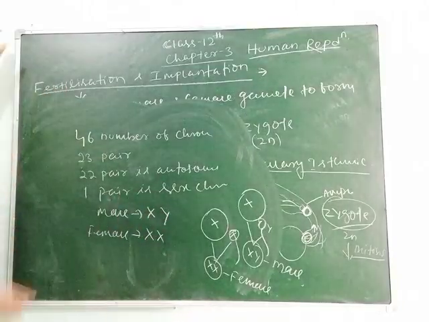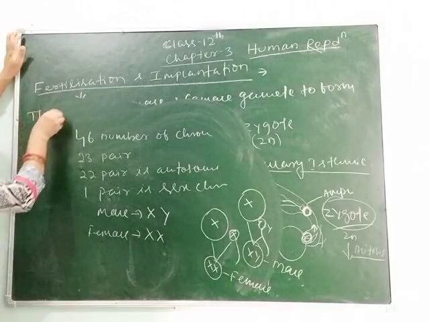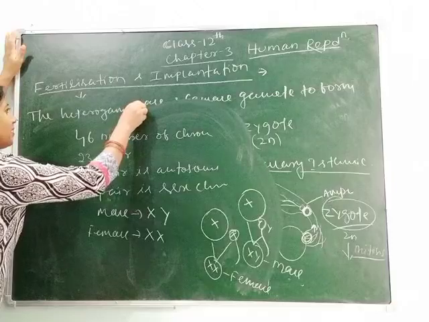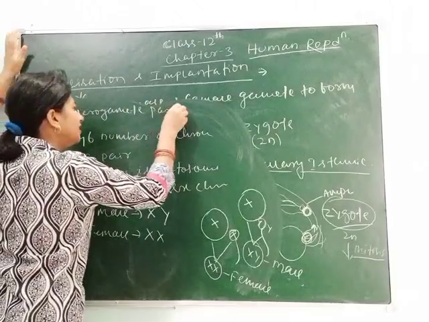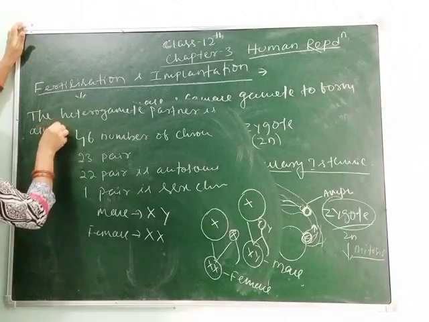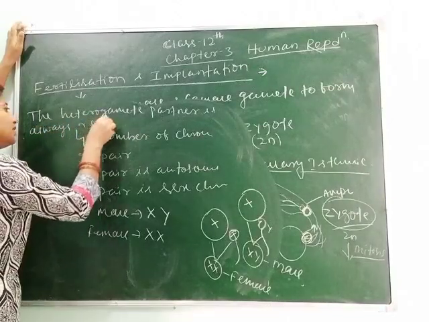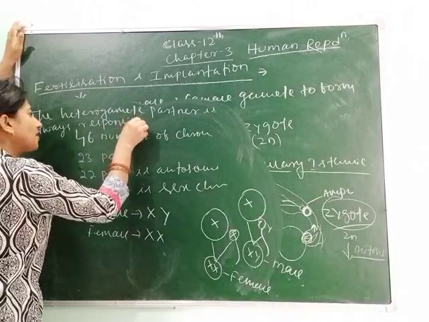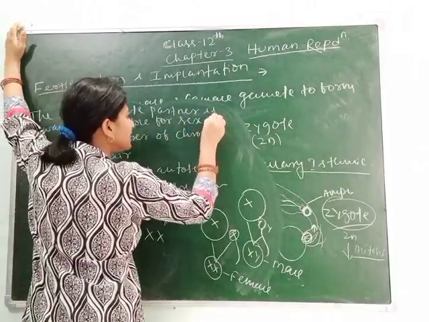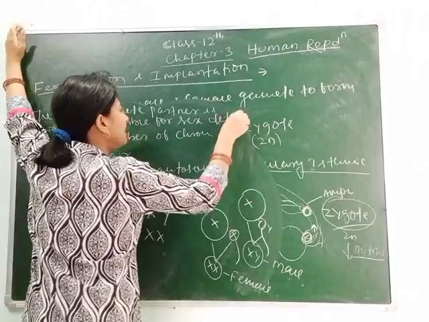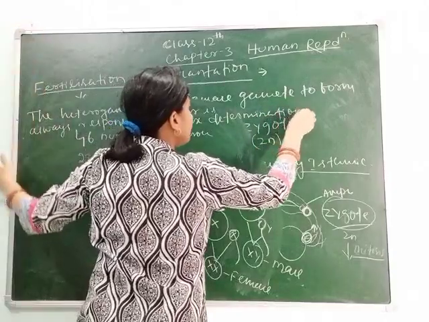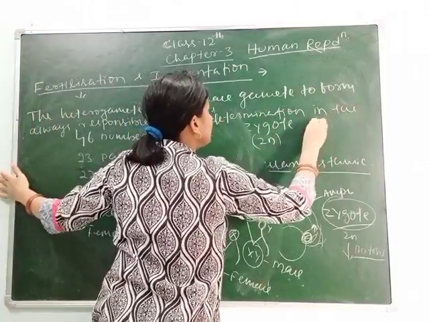It means we can say that the heterogamete partner is always responsible for sex determination in human beings, or in any organism. Clear students?